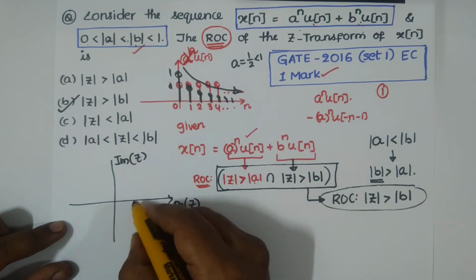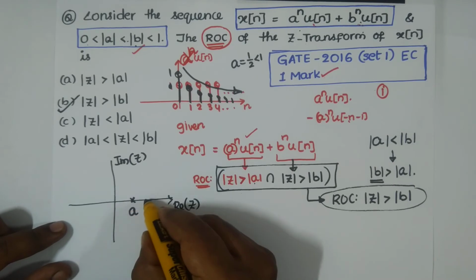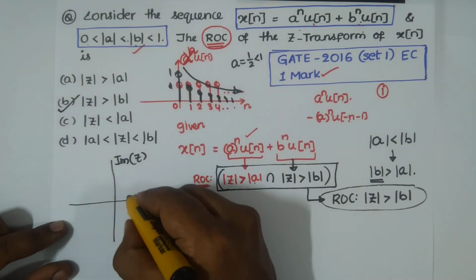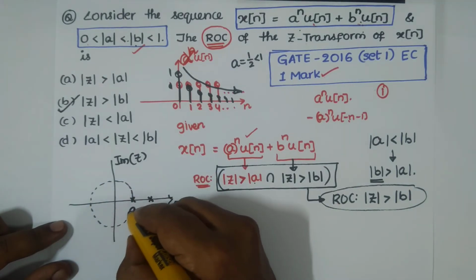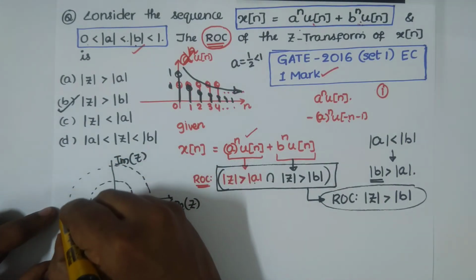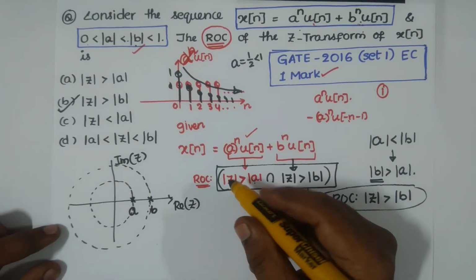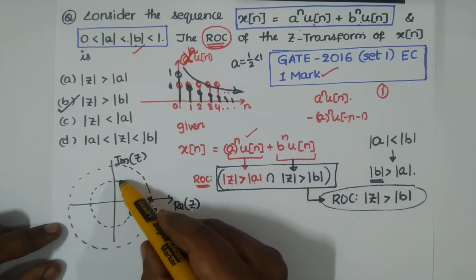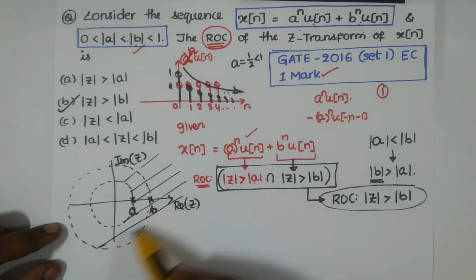Let me take a pole a, and one more pole b. Let me draw a circle passing through pole a, and one more circle passing through pole b. Now mod z greater than a is this region.